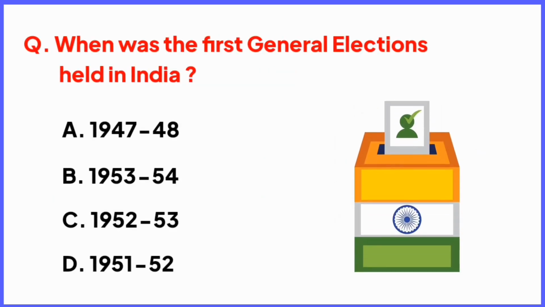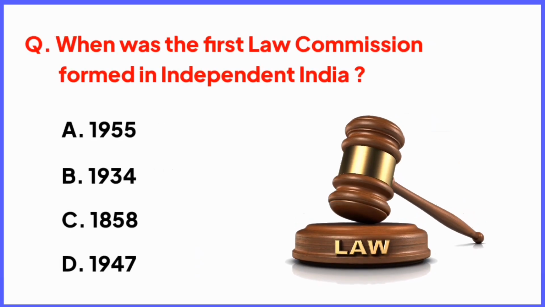When was the first general elections held in India? Right answer is option D, 1951 to 1952. Yes friends, the first general elections was held in India in the year 1951 to 1952. When was the first law commission formed in independent India? Right answer is option A, in the year 1955. Yes friends, the first law commission was formed in the year 1955 in independent India.